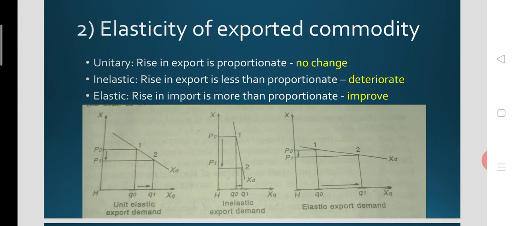So normally we can say that when the elasticity is unitary, devaluation is not going to make any change. When the elasticity of both exported and imported commodities is inelastic, or less than 1, devaluation will surely deteriorate the balance of payments of the country. At the same time, when the elasticity is greater than 1 for both export and import commodities, devaluation will surely improve the balance of payment conditions of the nation.